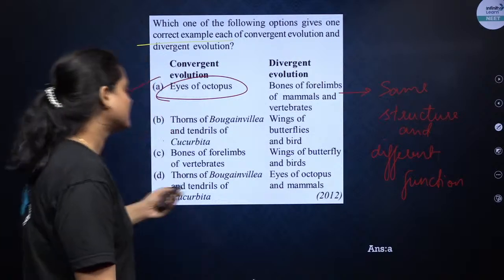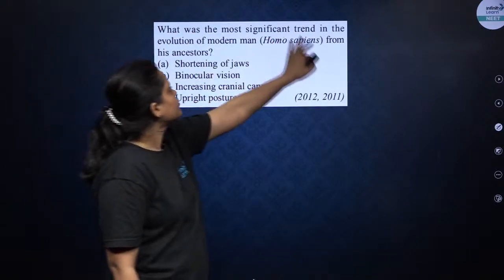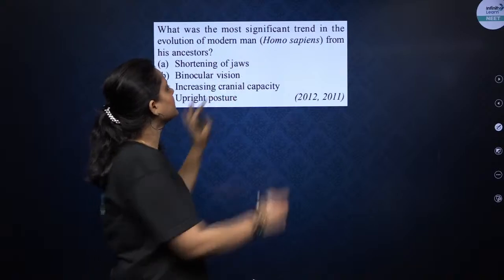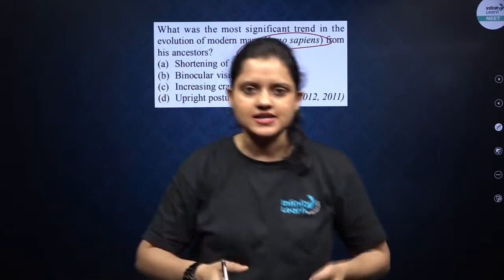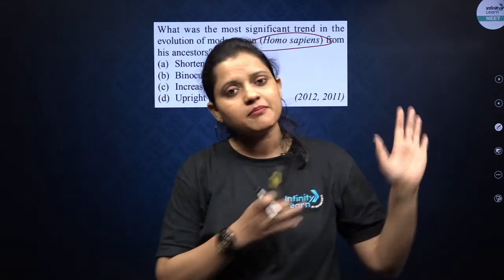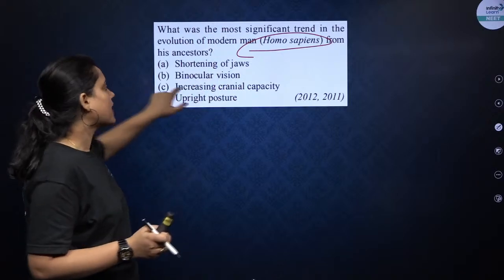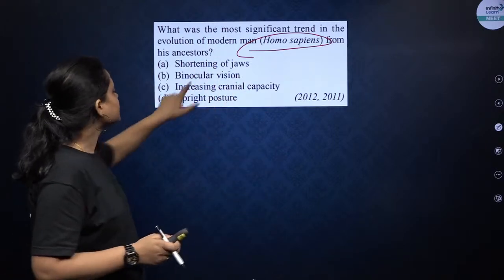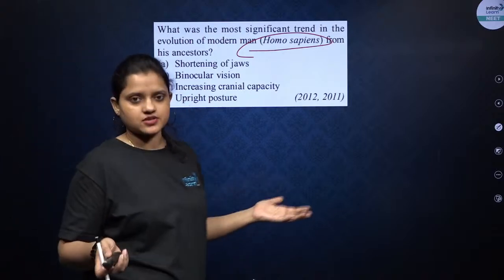Fine. So, correct option was A. What was the most significant trend in the evolution of modern man, Homo sapiens? This question has been asked many times. Every time you are asked what was the most significant change, there were many changes. Even shortening of jaw was a change, binocular vision was a change, increased cranial capacity was a change, and upright posture was also a change.